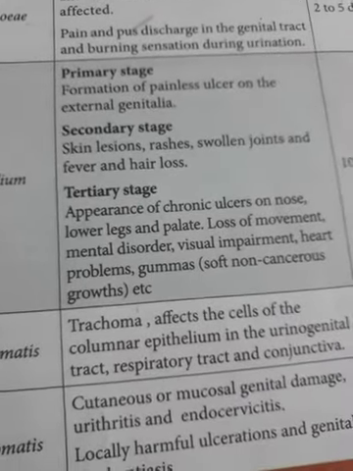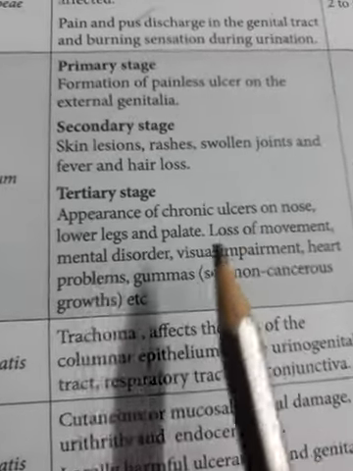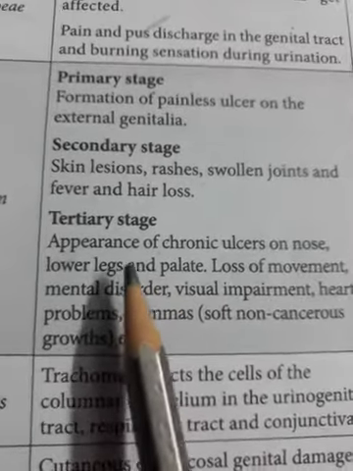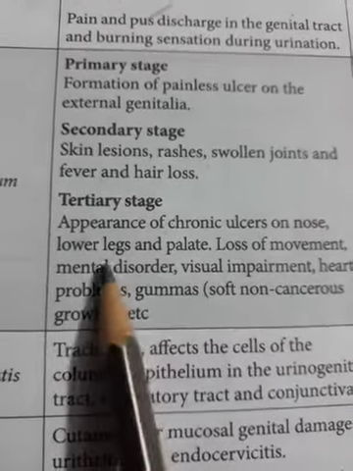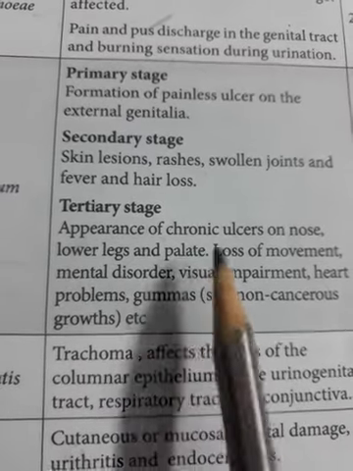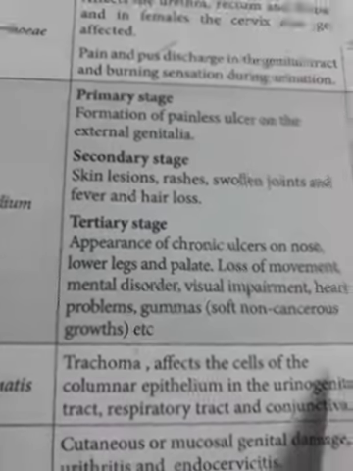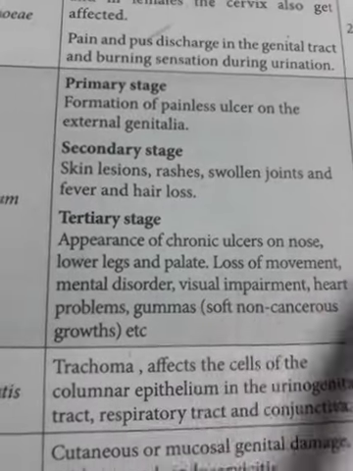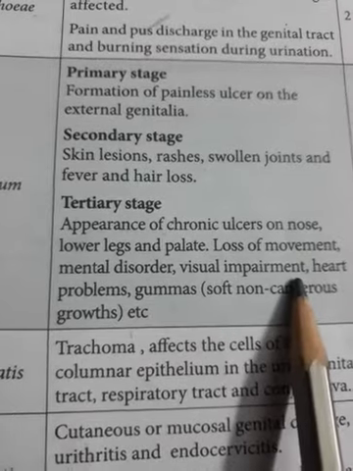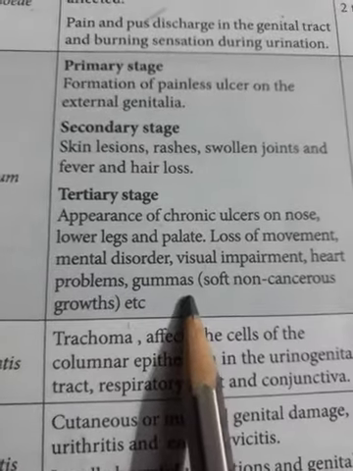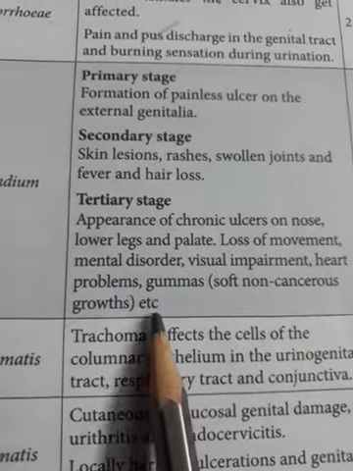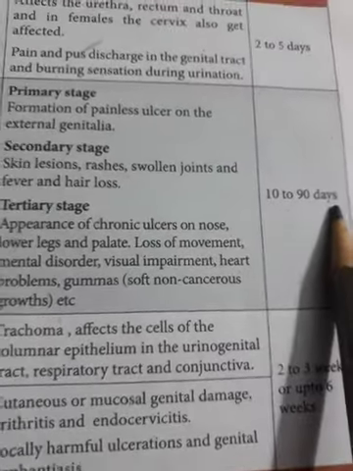If the disease reaches the tertiary stage, it is very difficult for the patient to survive. So what are the symptoms of the tertiary stage? Chronic ulcers appear on the nose, lower legs, and palate. Palate means the mouth cavity, the upper hard bone. There is loss of movement and mental disorder, and vision will also be affected. Heart problems will start, and gummas, soft non-cancerous growths, will develop in different parts of the body. Incubation period is 10 days to 3 months, about 90 days.